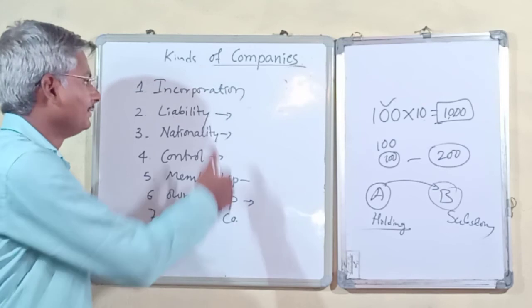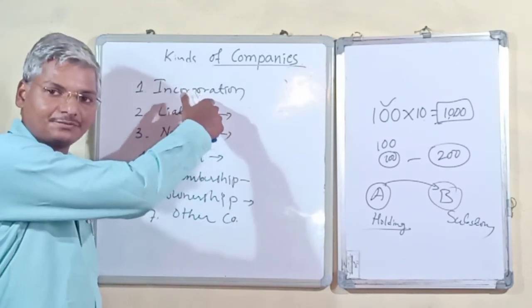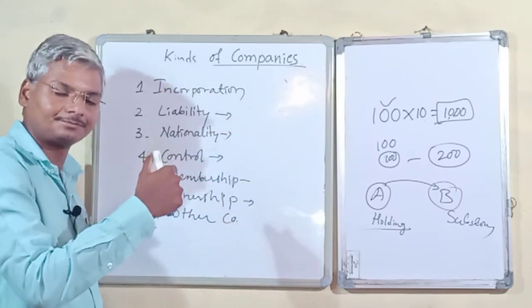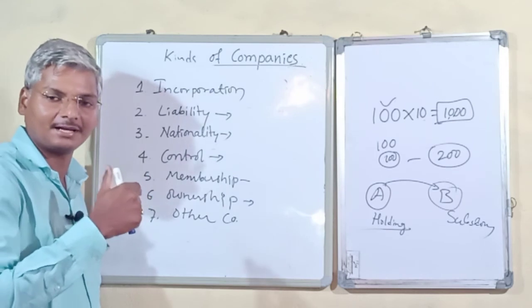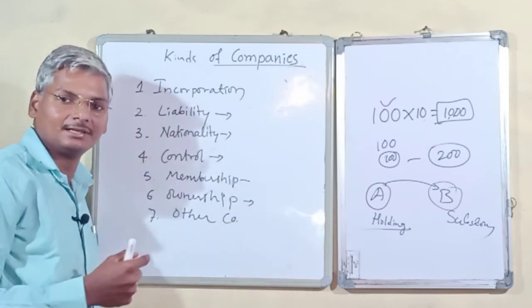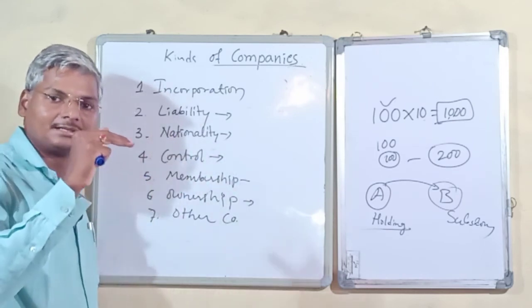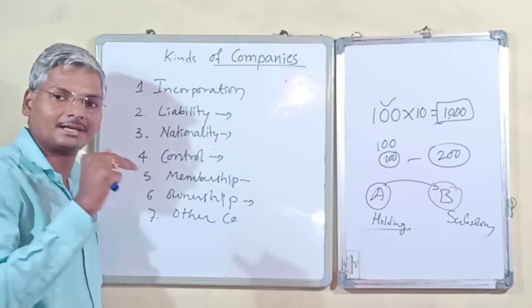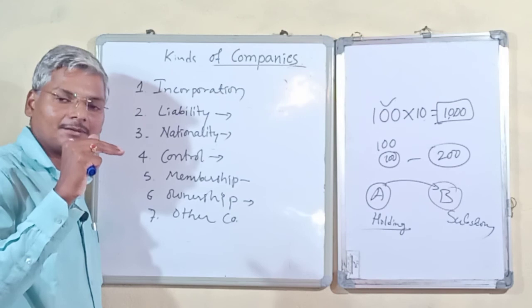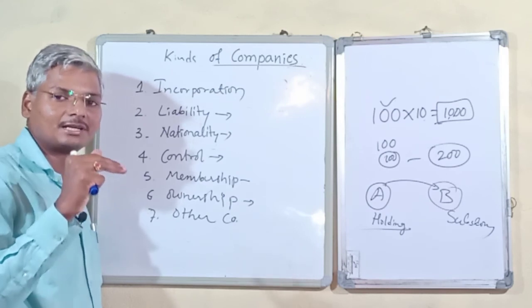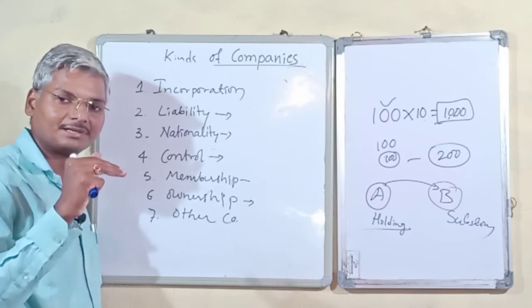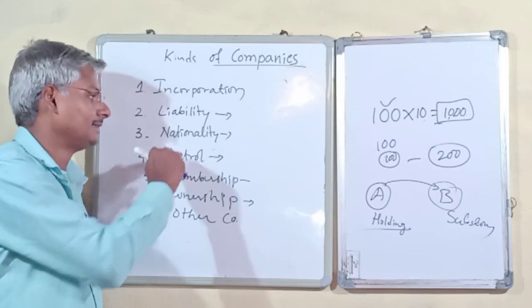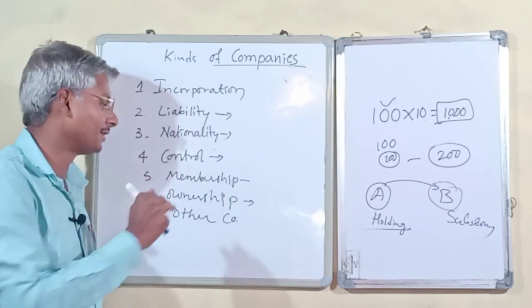Here, based on incorporation, we have statutory, chartered and registered. Liability: unlimited liability and limited liability, limited by share amount or limited by guarantee. Nationality: domestic and foreign.